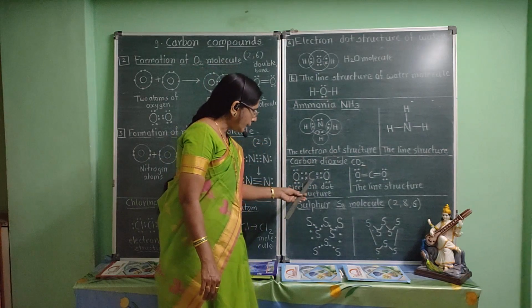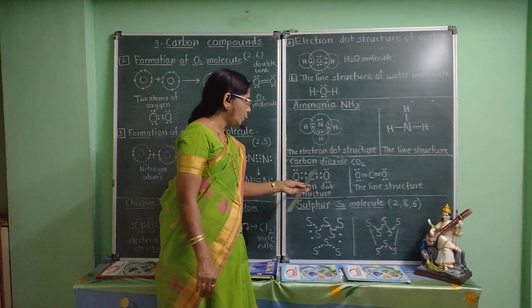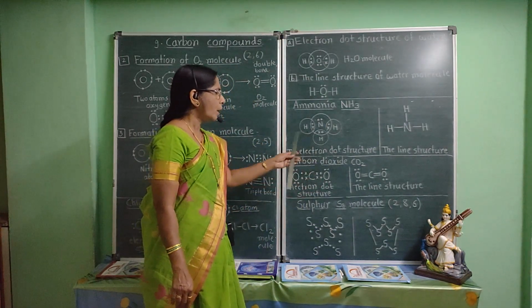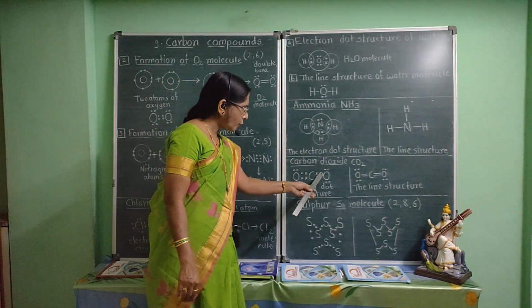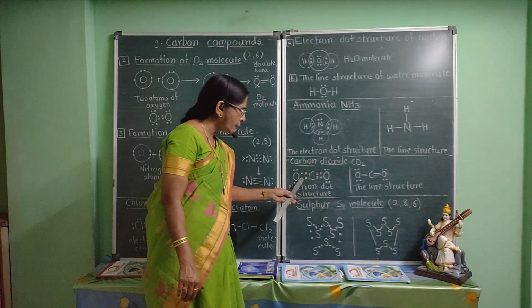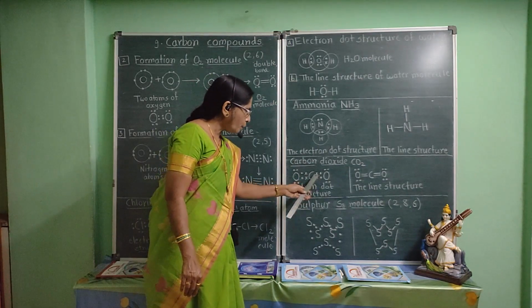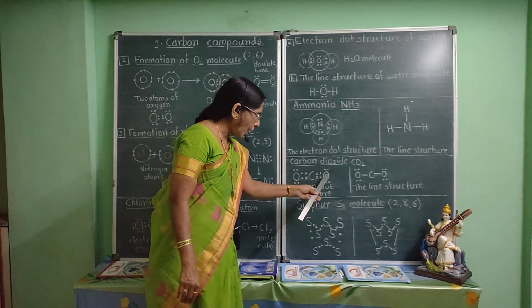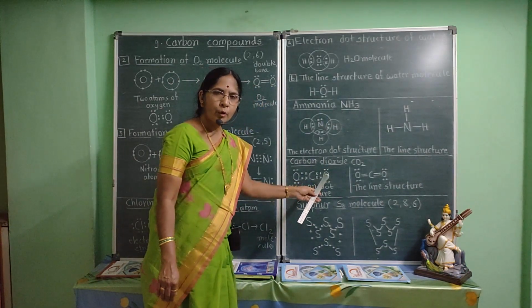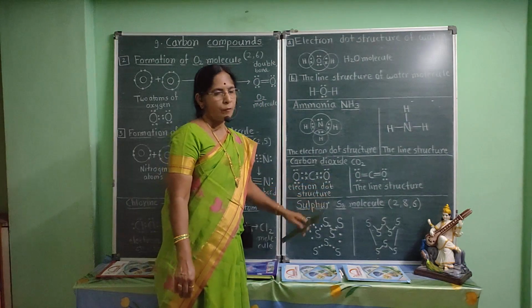So, one carbon atom and two oxygen atoms come close together. They share two pairs of electrons with each other. As two pairs of electrons are shared between two atoms, double covalent bond is formed.